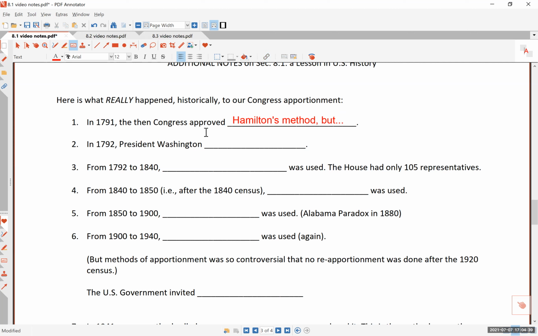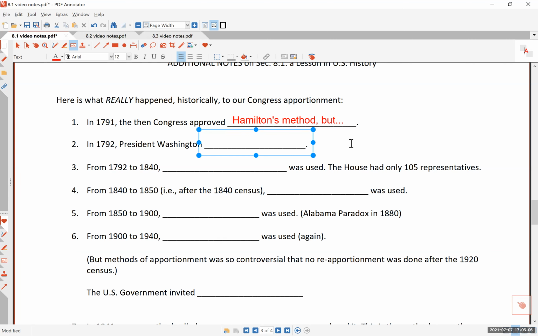So the president back then was, of course, George Washington, who is also from the state of Virginia, a very good friend of Thomas Jefferson. And because Jefferson did not like Hamilton nor his method, Jefferson came up with his own idea. Well, the Congress, in contrast, actually passed Hamilton's method, right? Because they liked Hamilton's method.